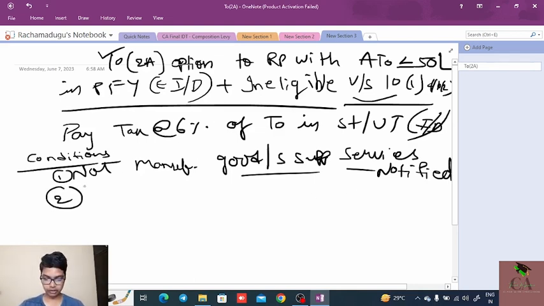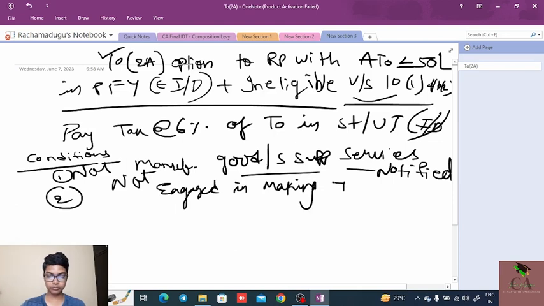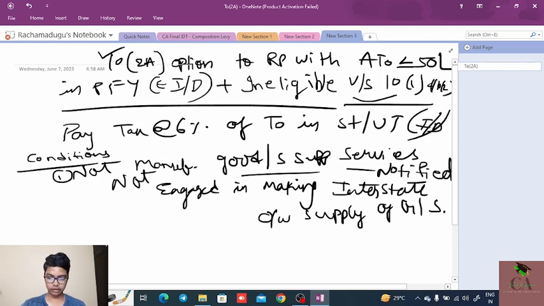And second one is not engaged in making interstate outward supplies of goods or services.